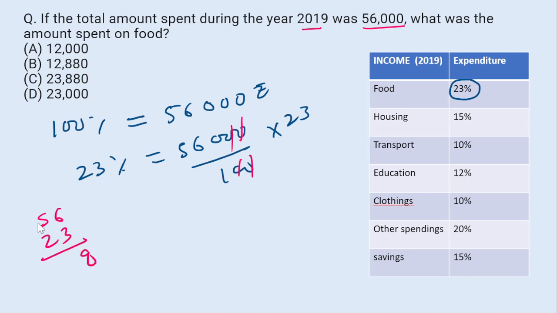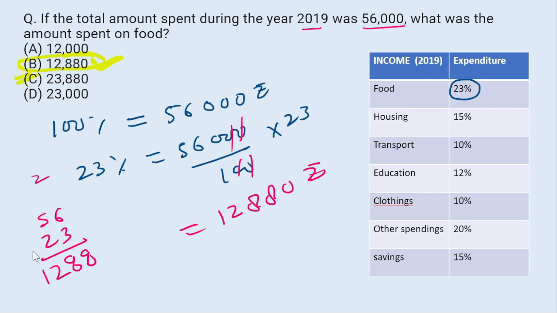6 threes are 18, and 5 threes are 15, and 6 twos are 12. 15 plus 12 is 27, 27 plus 1 is 28. Now 2 is the carry. 5 twos are 10 plus 2 is 12. So total spending on food is 12,880 rupees. So this will be your answer. Option B will be the right answer.